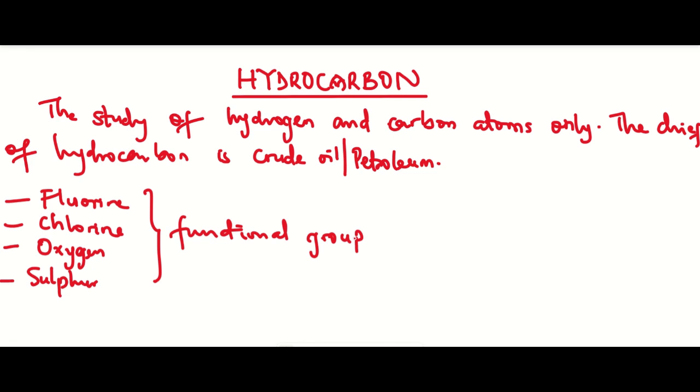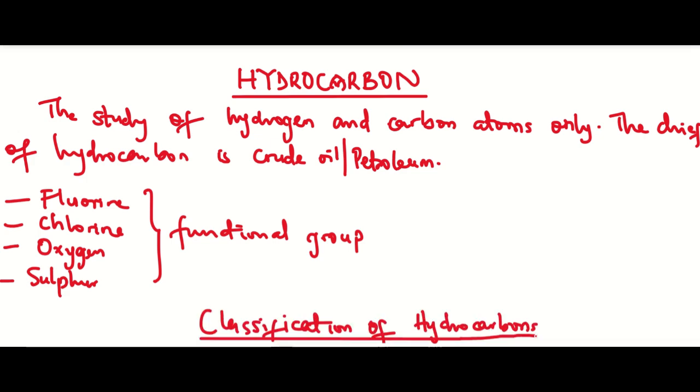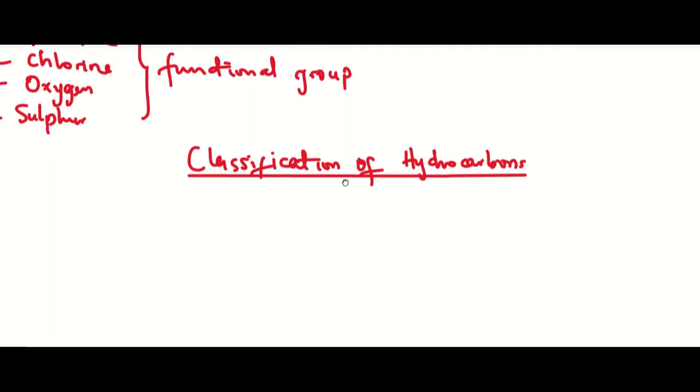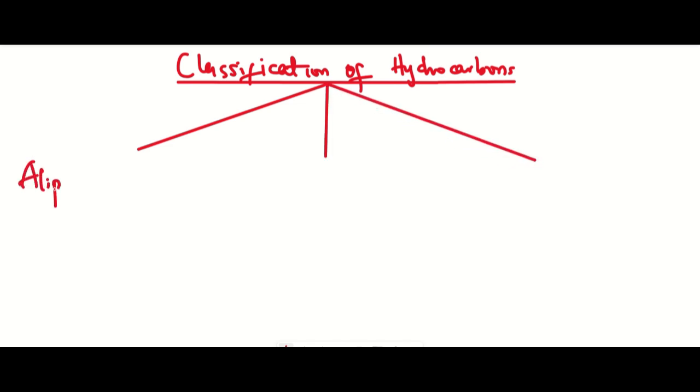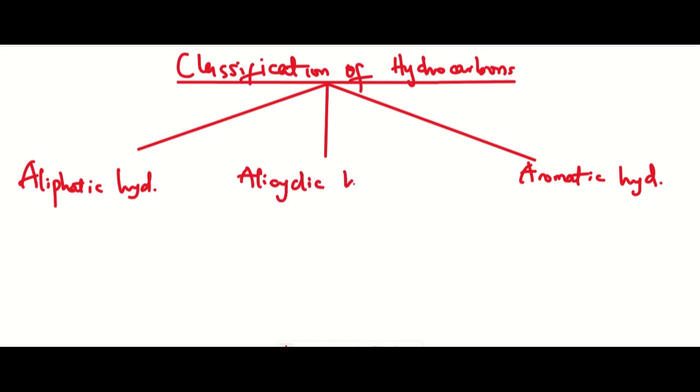So let's look at the classification of hydrocarbons. Hydrocarbons can be classified into three majorly. We have aliphatic hydrocarbon, we have aromatic hydrocarbon, and we have alicyclic hydrocarbon.